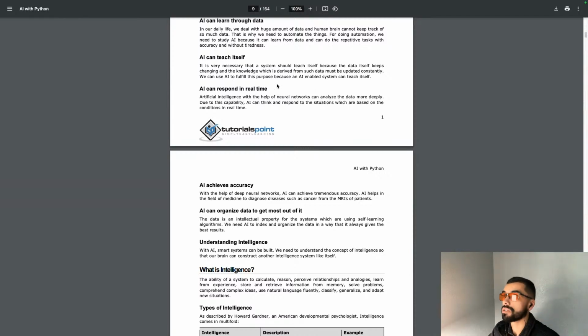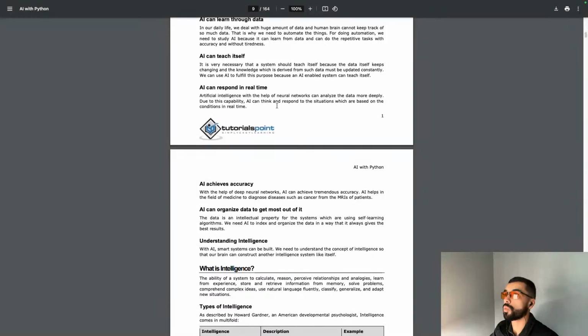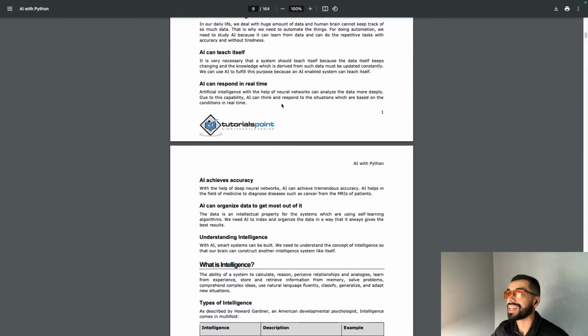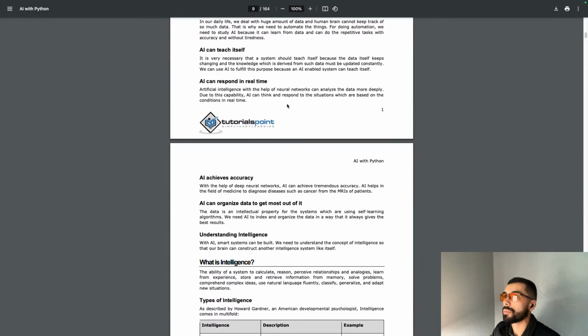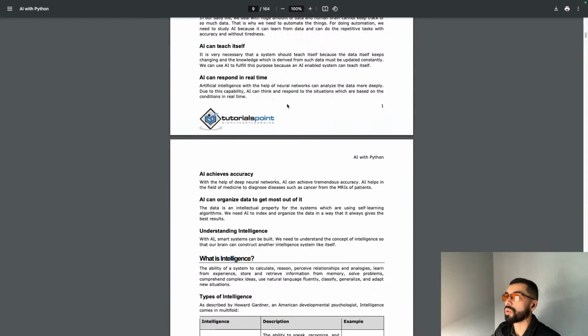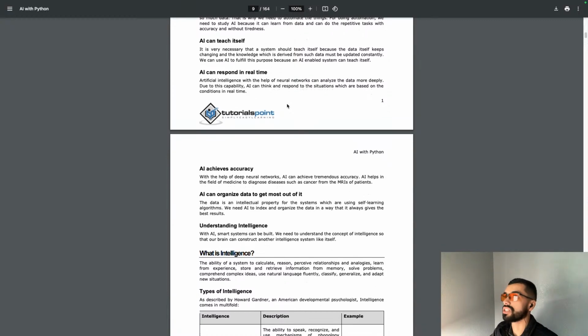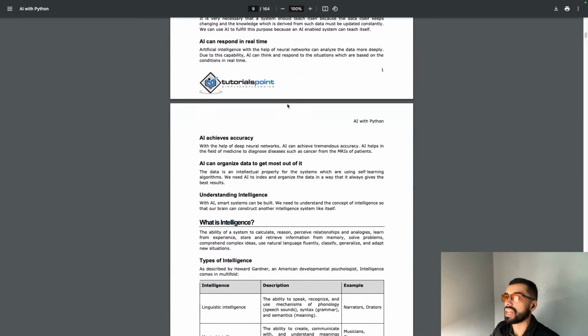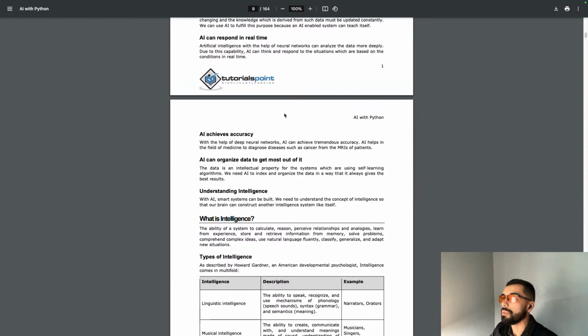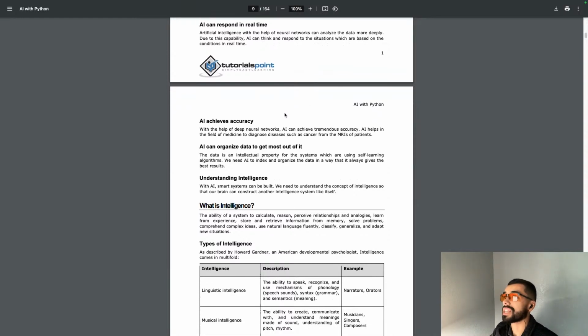AI can respond in real time. Artificial intelligence, with the help of neural networks, can analyze the data more deeply. Due to this capability, AI can think and respond to situations based on the conditions in real time. AI achieves accuracy. With the help of deep neural networks, AI can achieve tremendous accuracy.